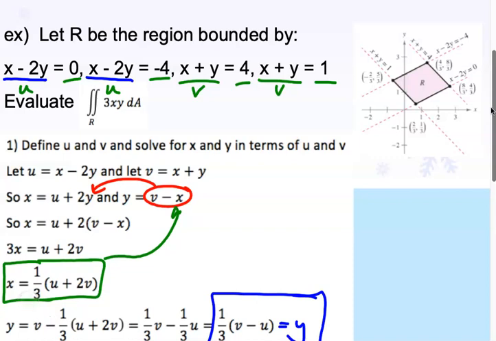All right, so you've got your limits, then your integrand, which is normally 3xy. You have to replace the x with what it is, which is 1/3 times u plus 2v, and you have to replace the y with what it is, which is 1/3 times v minus u.